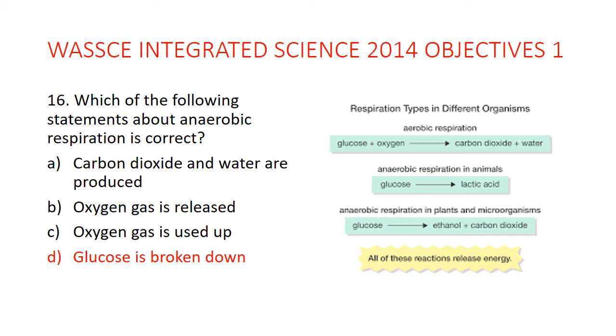Anaerobic respiration, as I said, occurs in the absence of oxygen. For example, when you are running, it gets to a time where your body doesn't get adequate oxygen, so certain parts of your body would undergo anaerobic respiration, and your body will be producing energy without oxygen. It would also produce lactic acid in your system, which is later cleared from your system when you stop running and rest. The lactic acid will be cleared off.